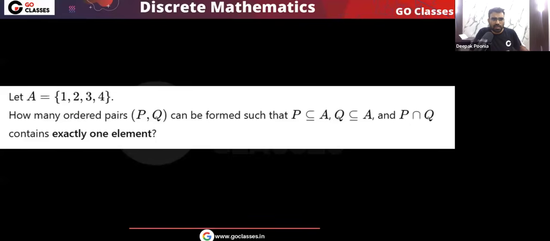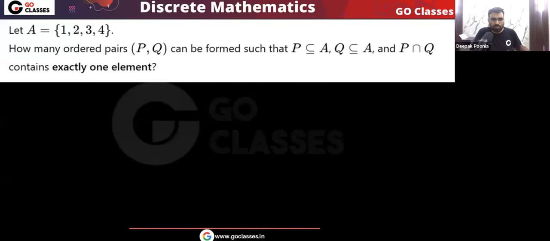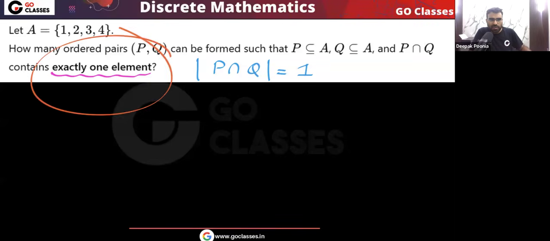Let's solve this question. Set A is {1, 2, 3, 4}. How many ordered pairs P, Q can we form such that P is a subset of A, Q is a subset of A, both are subsets of A, and their intersection has exactly one element, not more than one, not less than one. So focus here that the size of P intersection Q will be equal to 1. There should be exactly one common element in P and Q.